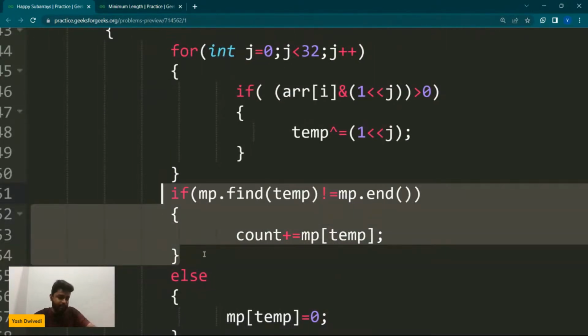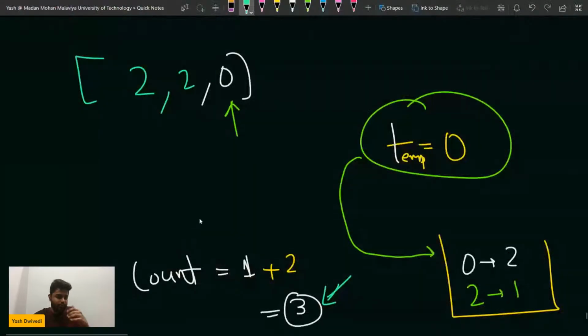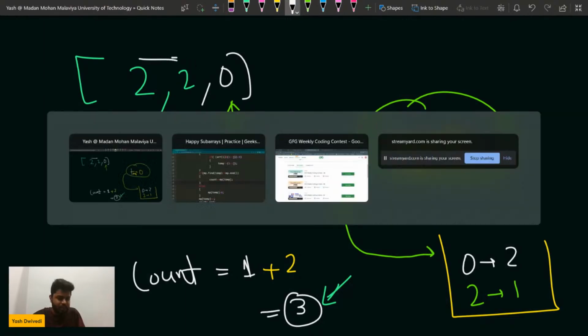Because if that temp repeats again, this means, because 0 is repeating 2 times, that there are 2 such subarrays that can be formed. That is nothing but 2 comma 2, and 0 can form with 2 elements now, one with itself also, and one with 2, 2 and 0, this whole. So that is how we are doing it.